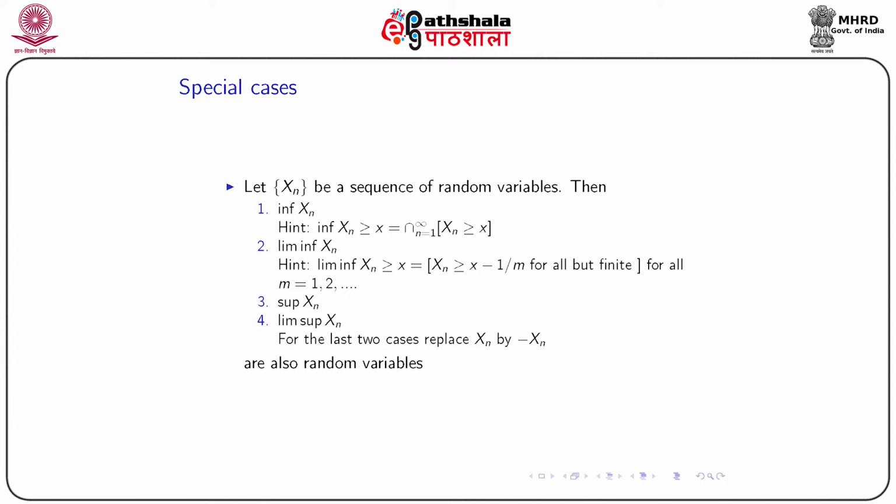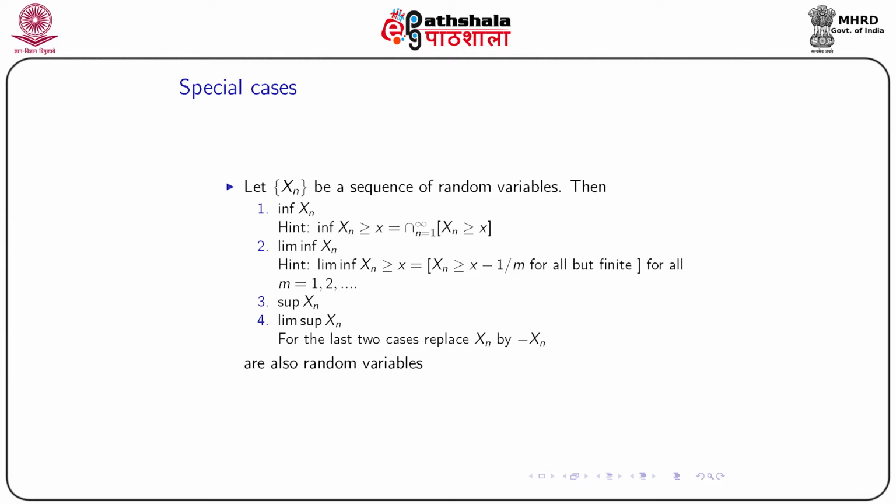Now we consider a sequence of random variables. Let xn be a sequence of random variables. Then if we define the infimum, the infimum of xn is also a random variable. Liminf, the limit of this infimum, is also a random variable. Supremum of xn is a random variable, and limsup is also a random variable.